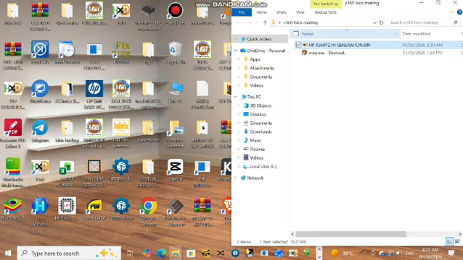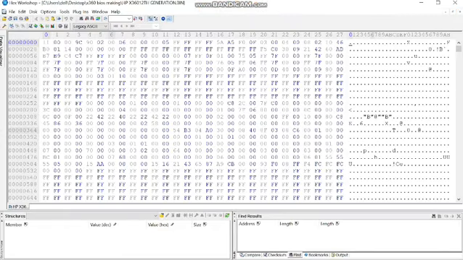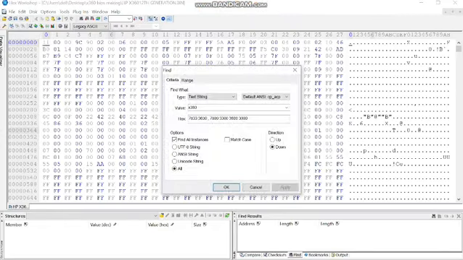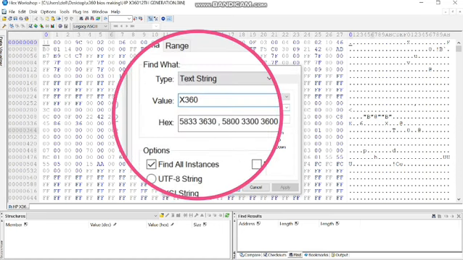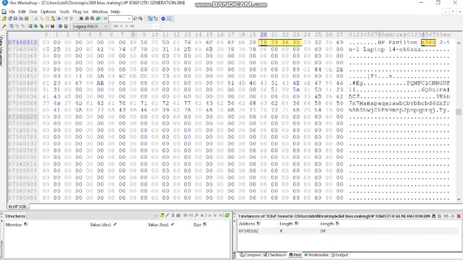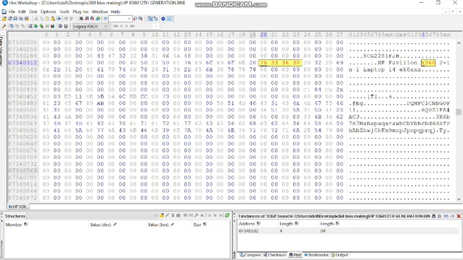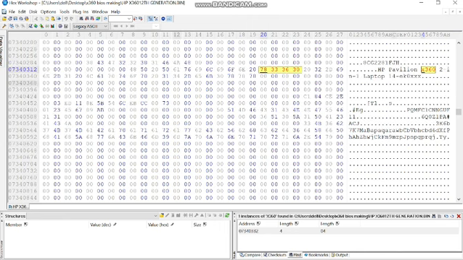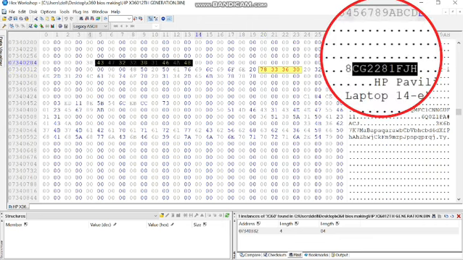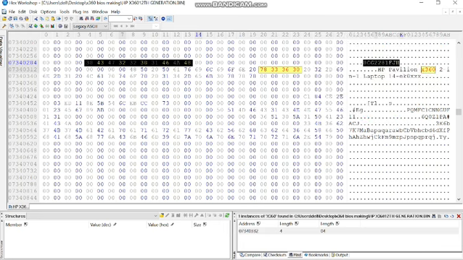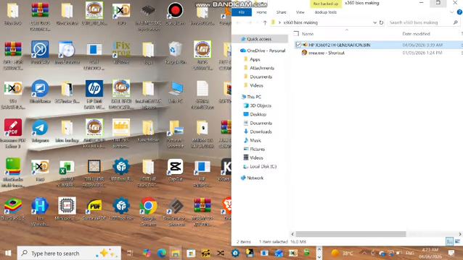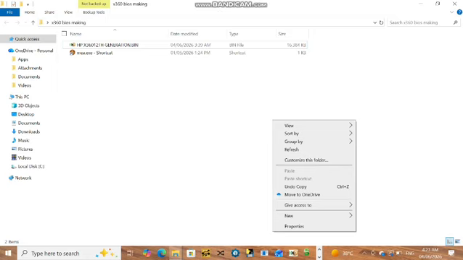For this we need the serial number, so we will drop the file in HxD hex editor to find it. We will do Control F, choose text string, and search for X360, and you can see it is just above the X360. We got the HP BIOS serial number, and we will search this in Google Chrome.